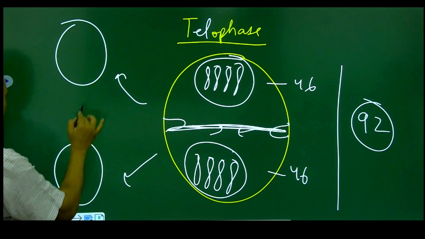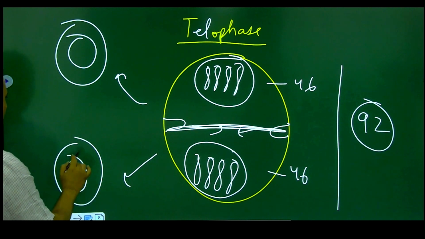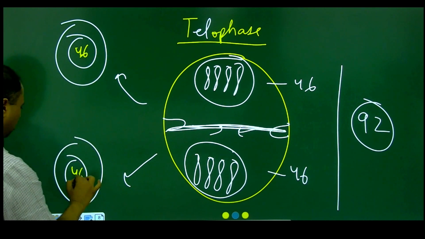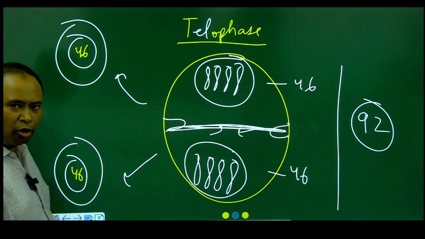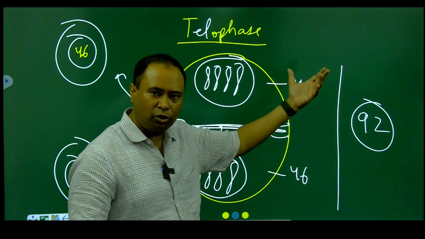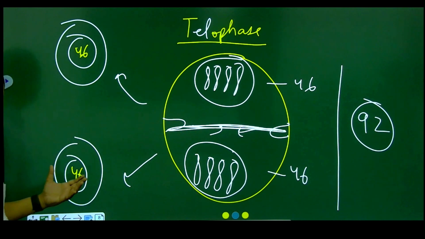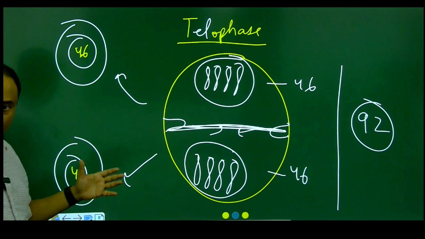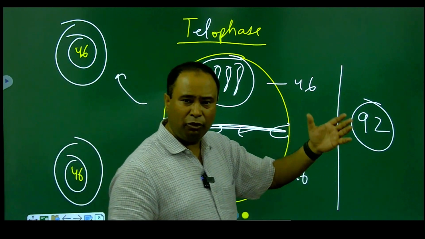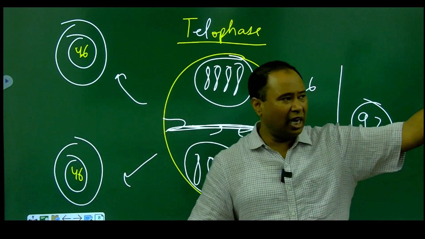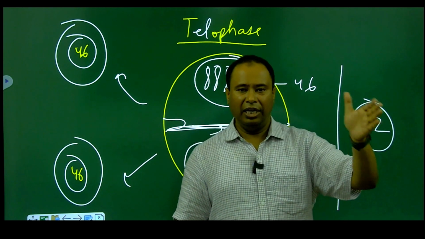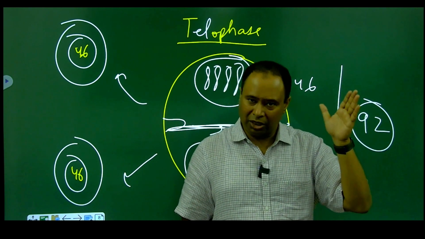Look at this, we get two daughter cells with independent nuclei, and each nucleus has 46 chromosomes. So from a mother cell which had 46 chromosomes, we are getting two daughter cells which again each have 46 chromosomes. So this should be very, very clear. If I sum it up, from the starting of the G1 where we had 46, DNA replicated in the S phase, we still have 46.